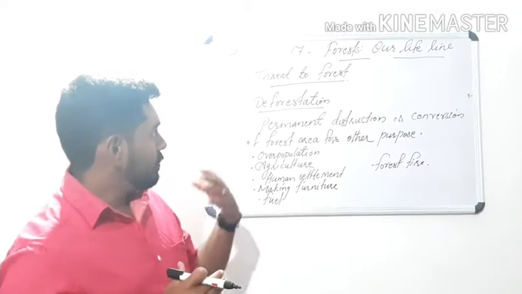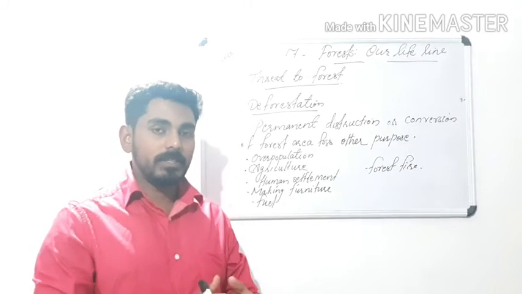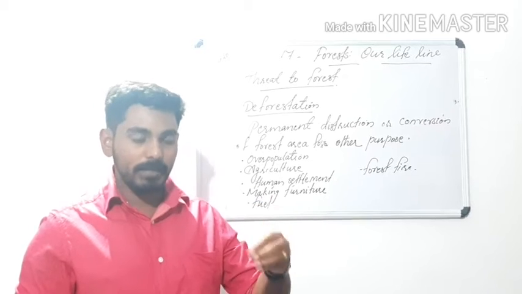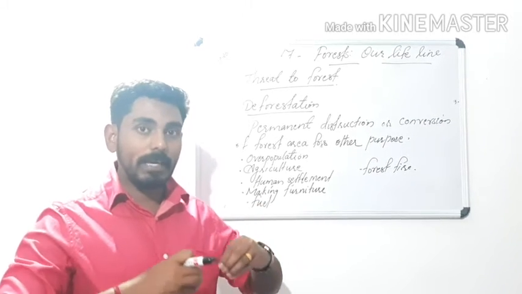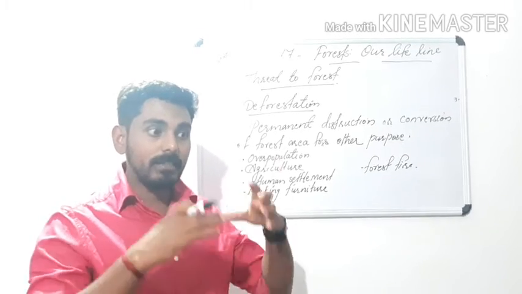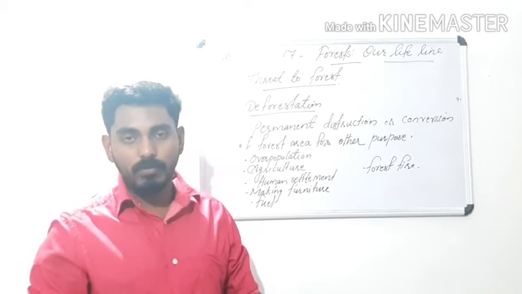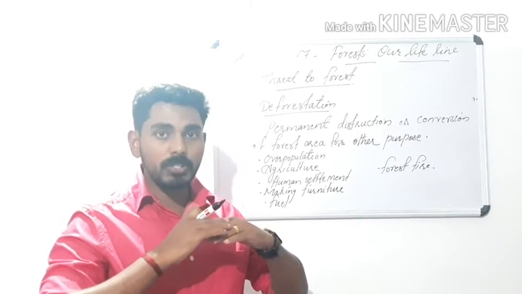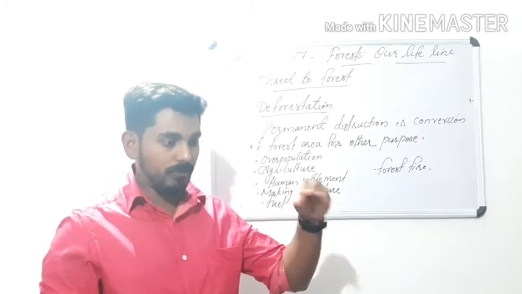When decomposition takes place, the soil is enriched with all kinds of nutrients, because the dead remains of animals and plants decompose and return to the soil, and soil fertility increases. It is enriched with all kinds of nutrients. These nutrients promote the growth of plants. So a large number of trees grow in the forest.